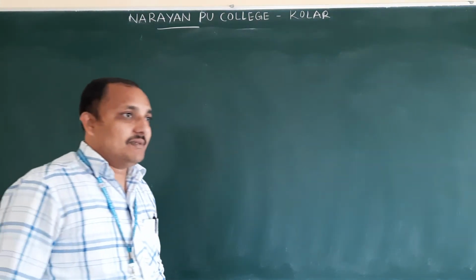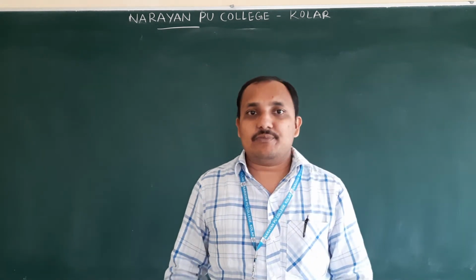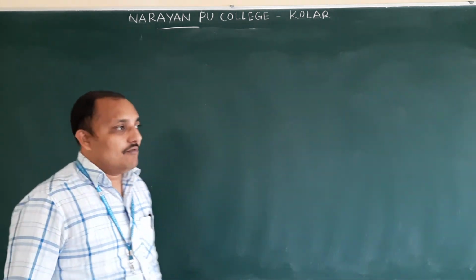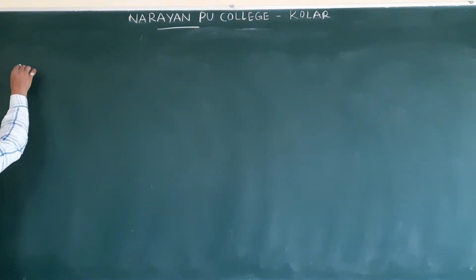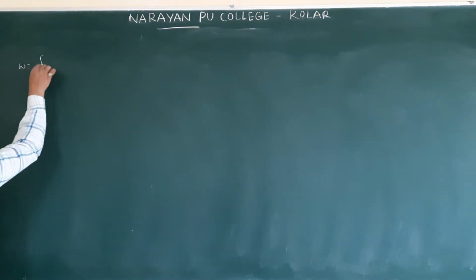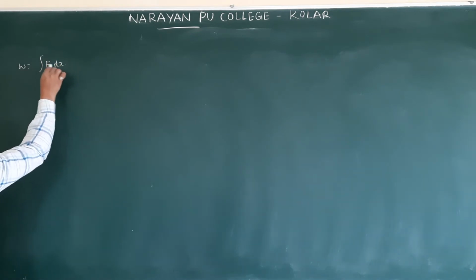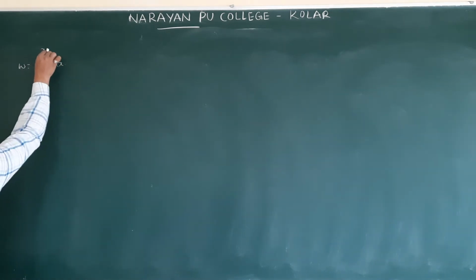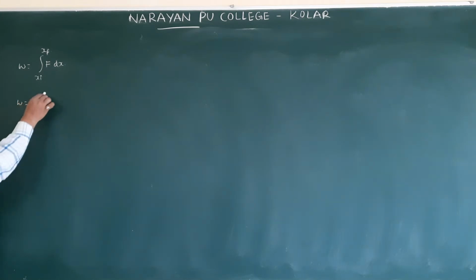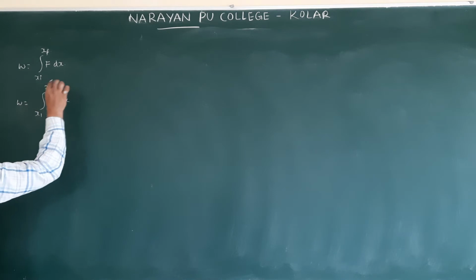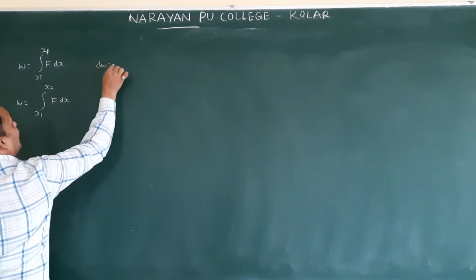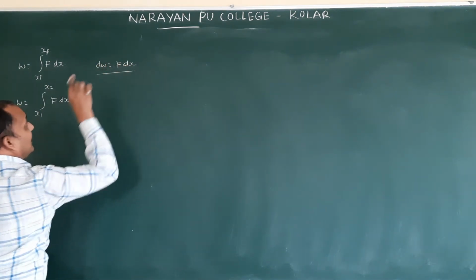In the next concept they gave, till now we have seen work done by constant force. Now we will see work done by variable force. Already this one we discussed in PU. Just I am going to give the equation for it. So work done by variable force: whenever it is varying, displacement is going to vary from initial to final, or x1 to x2, f dx. This one we will write sometimes as dW equal to f dx.